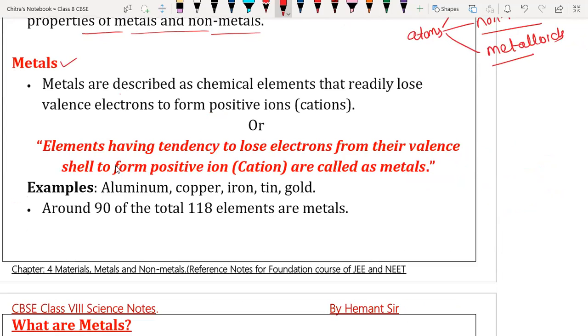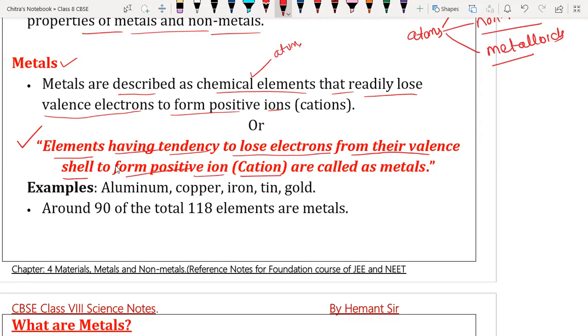Metals are described as chemical elements, or we can say atoms, that readily lose valence electrons to form positive ions. Here is one more very important definition: an element having a tendency to lose electrons from its valence shell, the outermost shell, to form positive ions, which are called cations.